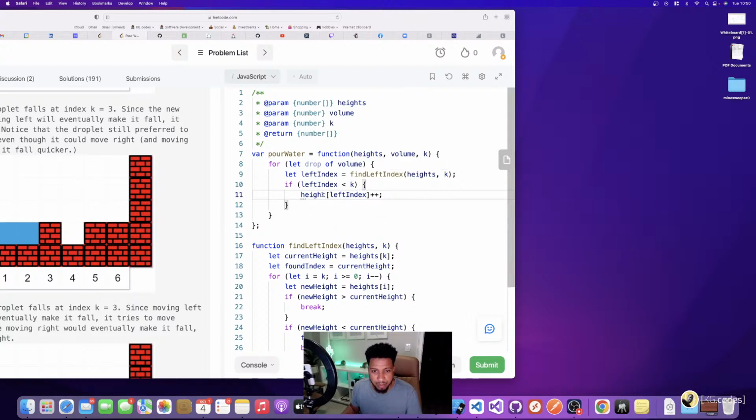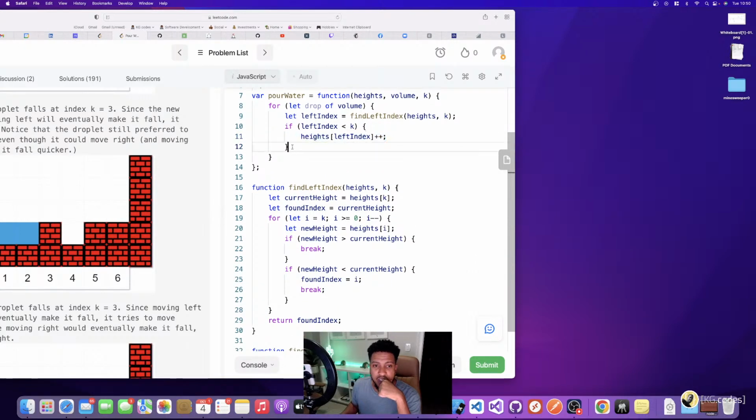So this is how I put the water in. So I found the index where the drop is. And so if it's less than k, then I need to put the height there, because that means I found a drop on the left side. And so I need to add height there from this function that I made.